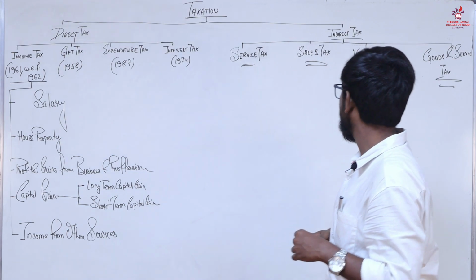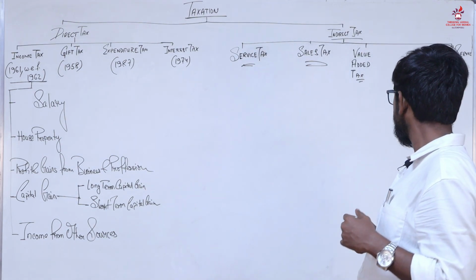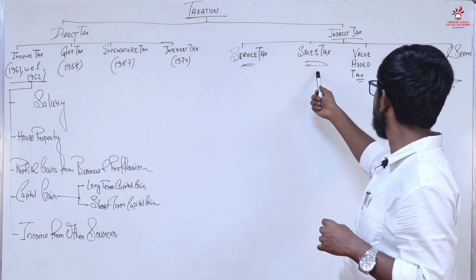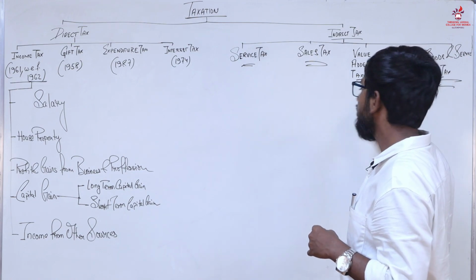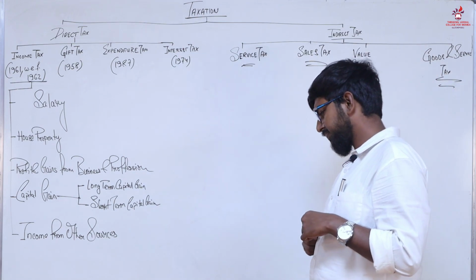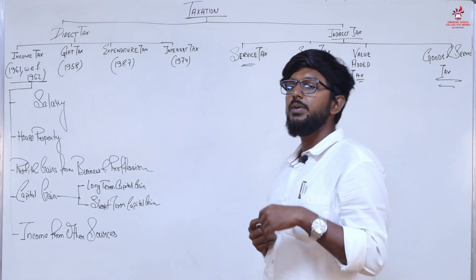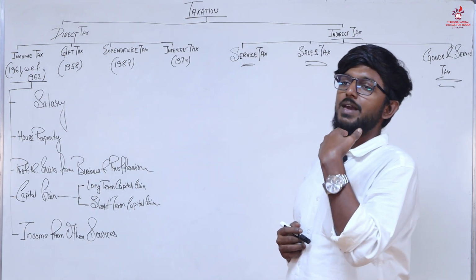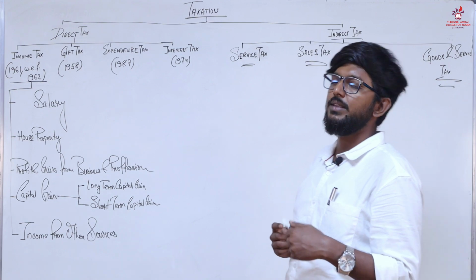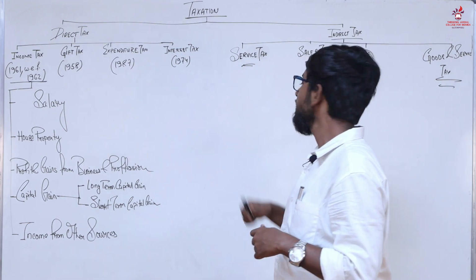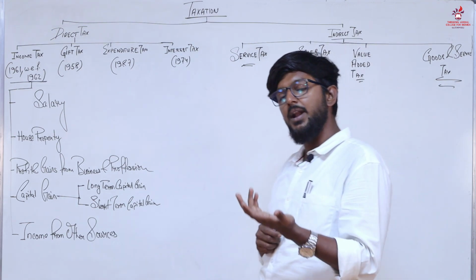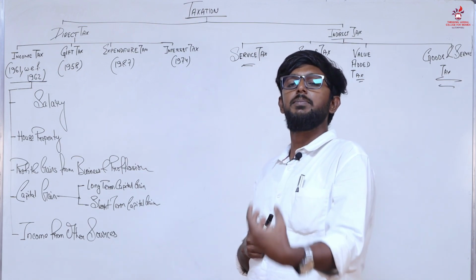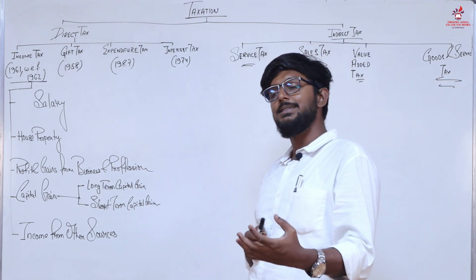A few examples of indirect tax are service tax, sales tax, value added tax and goods and service tax. When we pay tax for any service we have availed to the government, we call that service tax. Similarly, when we are a businessman selling any product, we call that sales tax.